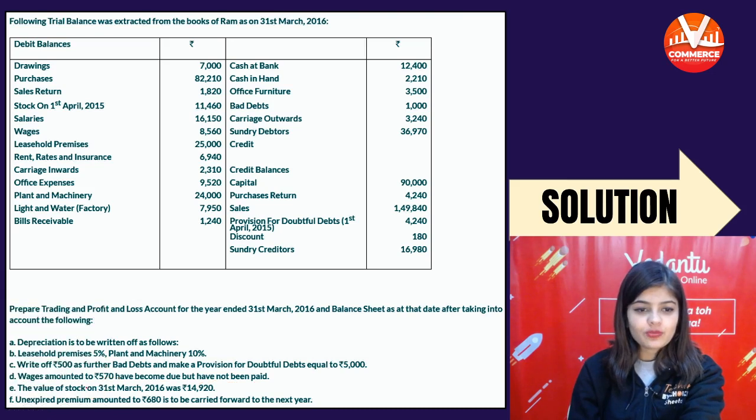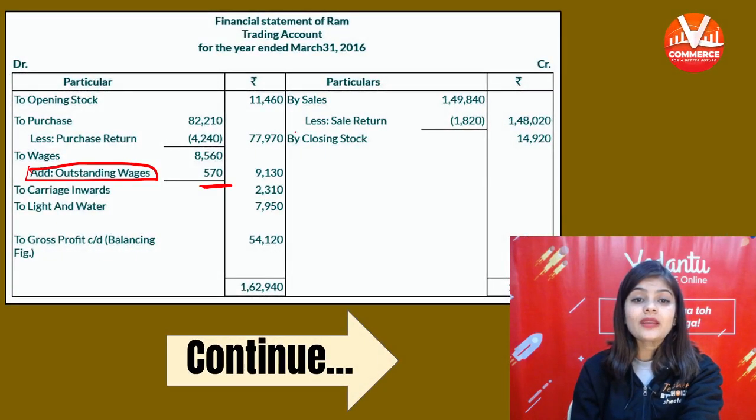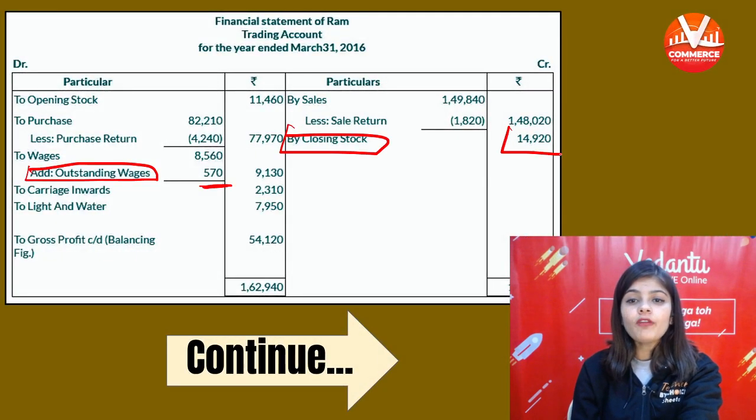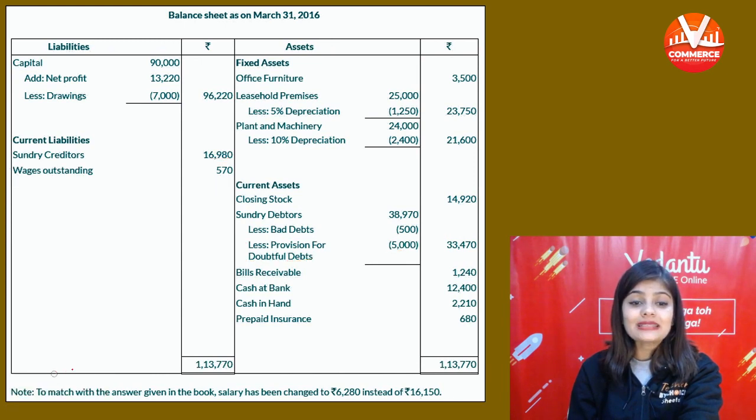अगली एडजस्टमेंट, the value of stock 14,920. The value of closing stock 14,920. So closing stock will be recorded on the credit side of trading account. Buy closing stock 14,920 and it will be recorded on the asset side of balance sheet. Closing stock 14,920.